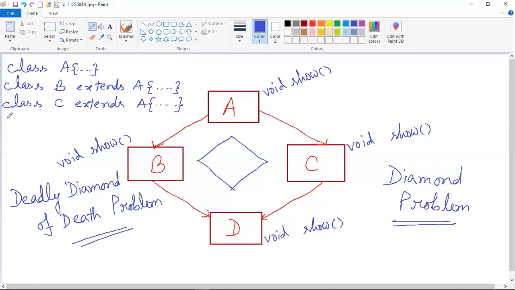And while creating class D, the declaration should be class D extends B extends C. This is how you would implement multiple inheritance, but this line of code is not supported in Java. So this is what you have to implement using an interface in a Java program.